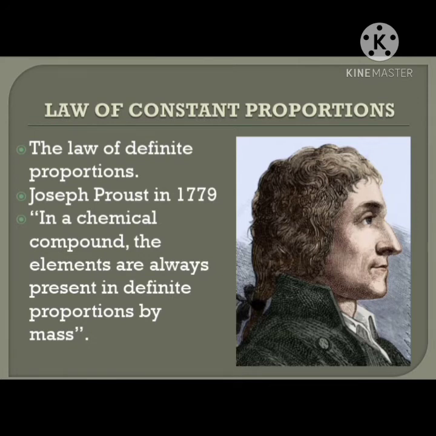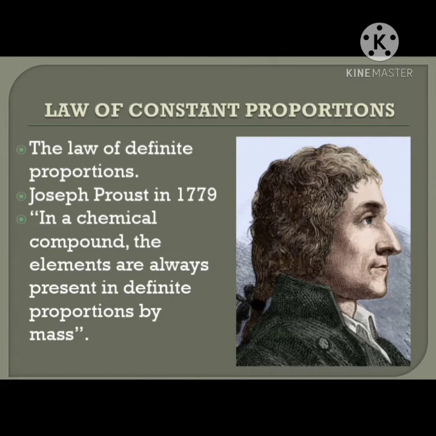The law of definite proportions was given by Joseph Proust in 1779. This law states that in a chemical compound, the elements are always present in definite proportions by mass. Take any chemical compound. For example, in water, the ratio of the mass of hydrogen to the mass of oxygen is always 1:8. Whatever the source of water, if 9 grams of water is decomposed, 1 gram of hydrogen and 8 grams of oxygen are always obtained.